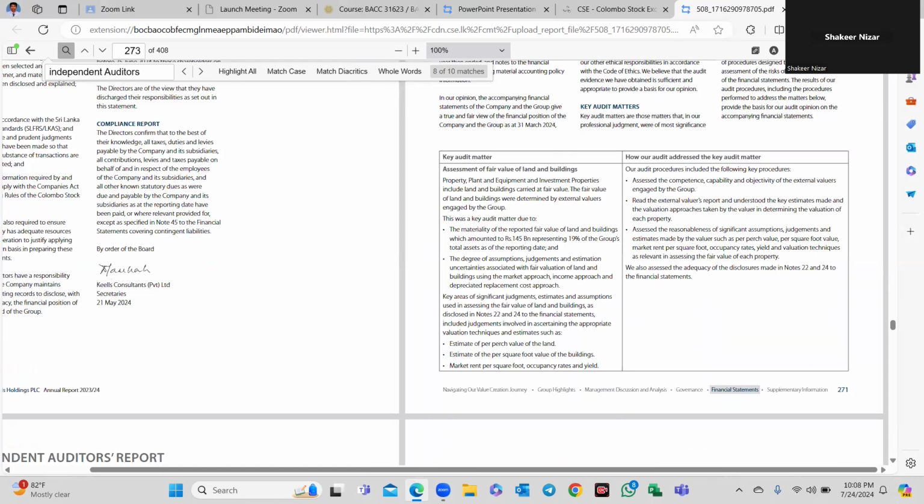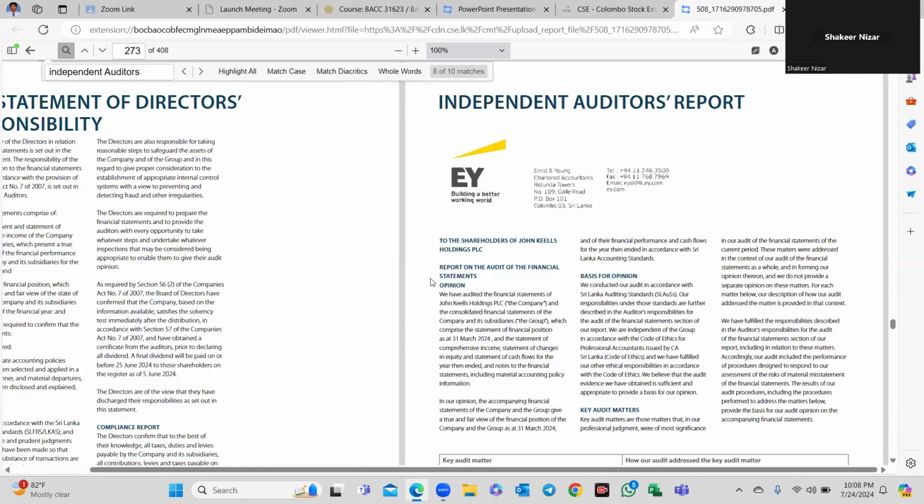Where is that? Here you can see the addressee, title, independent auditor's report.